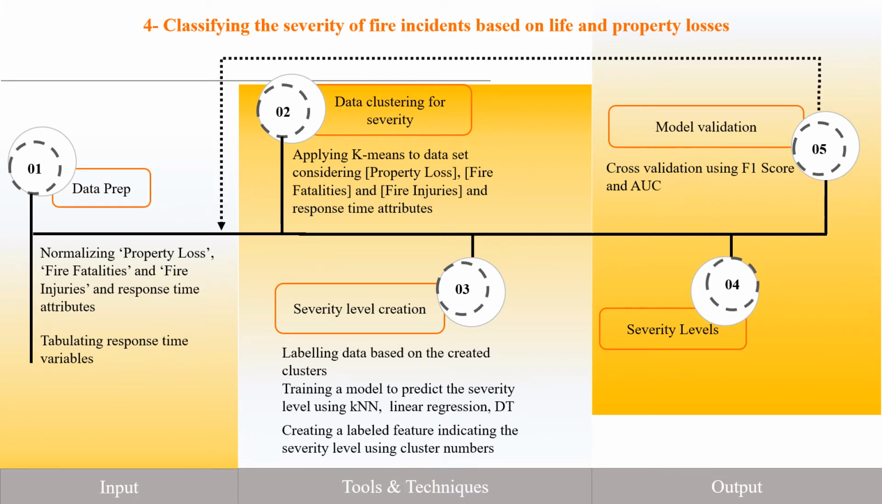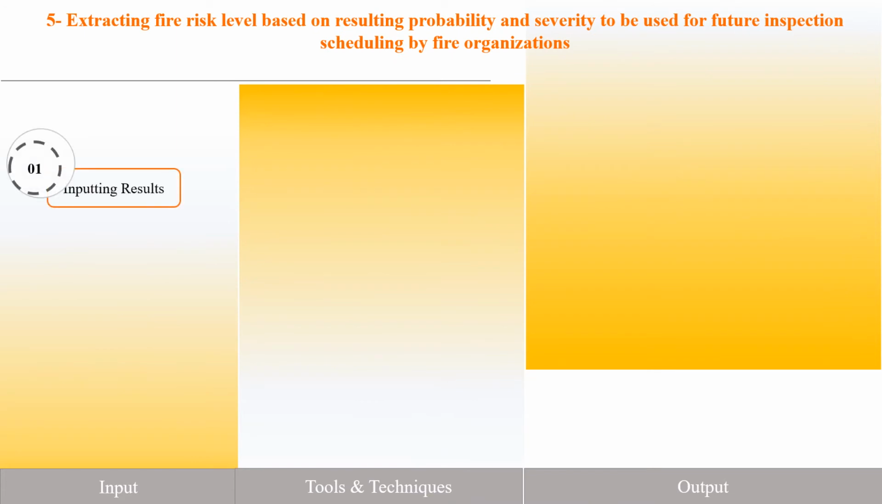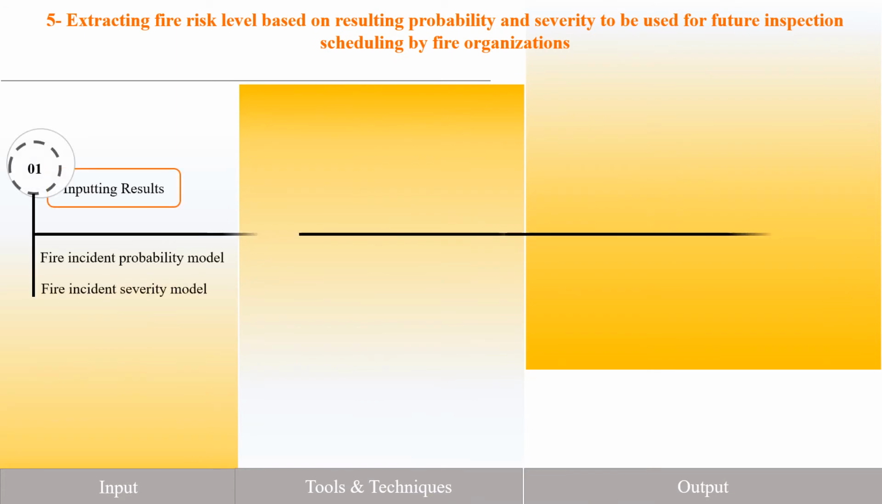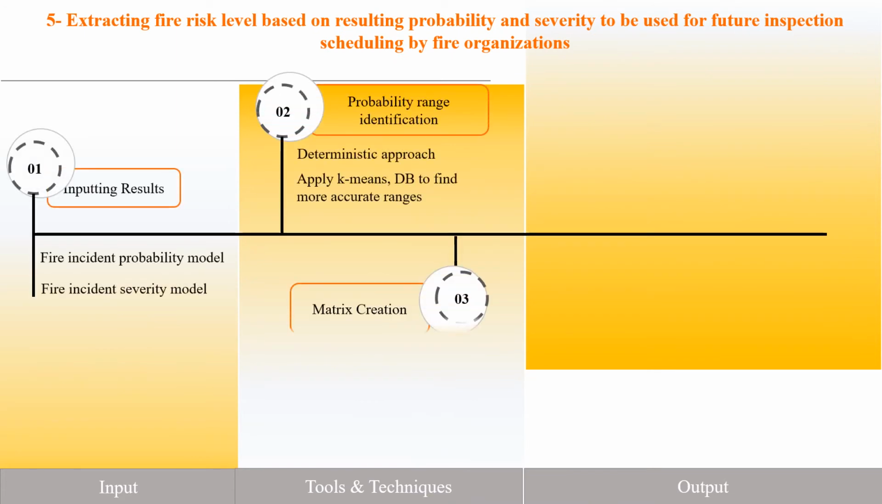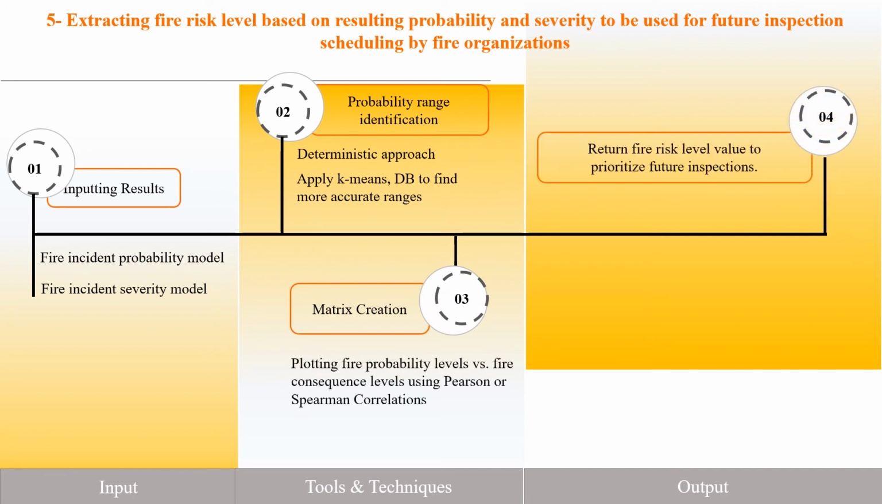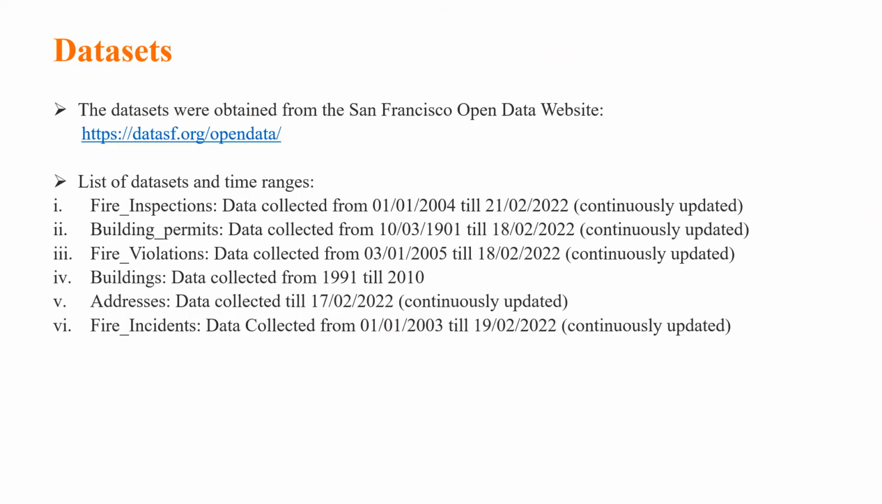The final step is to combine the probability and severity models through k-means or DB to define ranges and plot them together to make a risk level matrix. This risk level will help prioritize future fire inspections. Now we take a look at the list of datasets that we are using. They are all from the same source, the San Francisco Open Data Catalog.